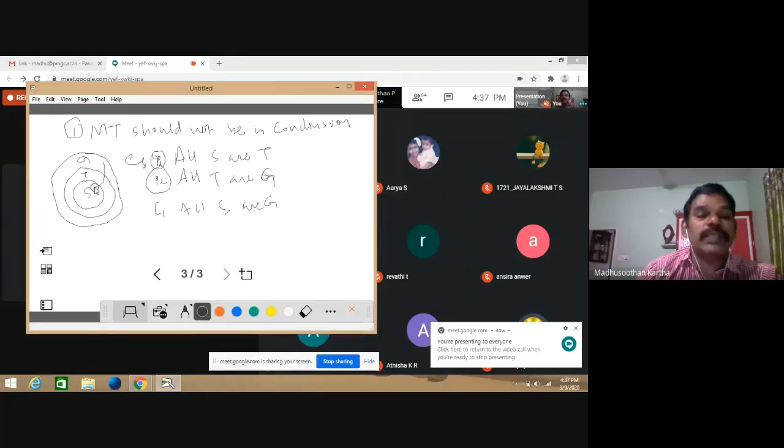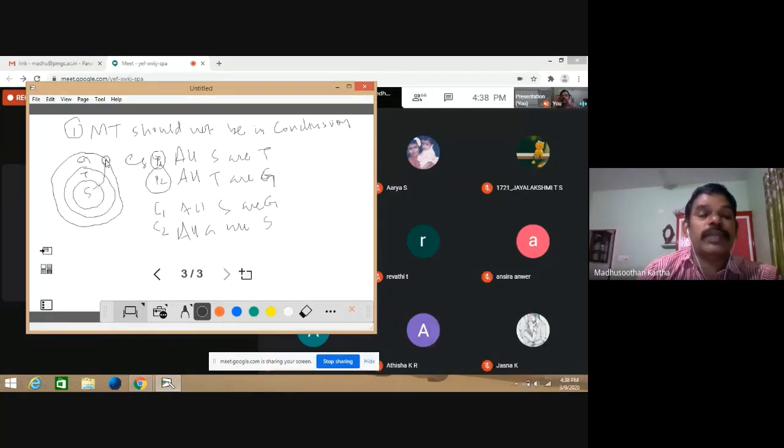All G's are S. Suppose the second conclusion is like that: all G's are S. This is very difficult. Clear? All G's are S is wrong because, by seeing the Venn diagram, G is the biggest Venn diagram and S is the smallest. So you cannot say that all G's are S, but you can reverse it like some G's are S. Some G means this portion of S. So you can reverse it as some G's are S.